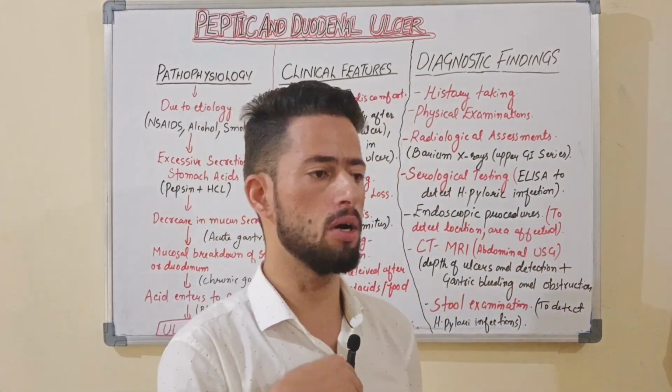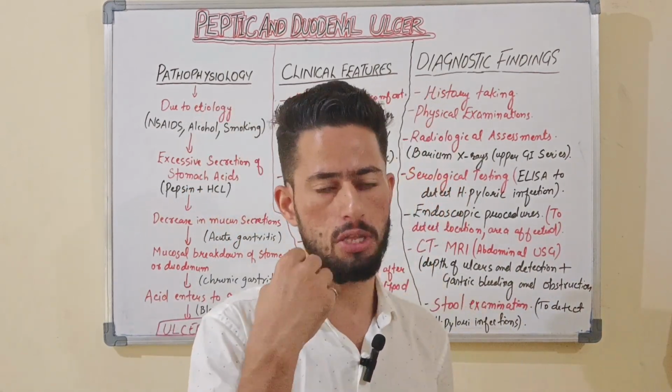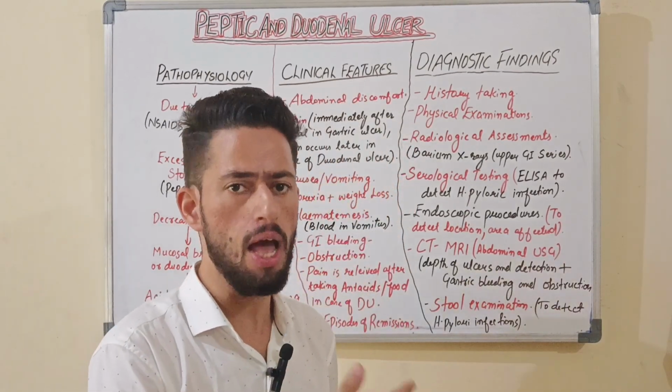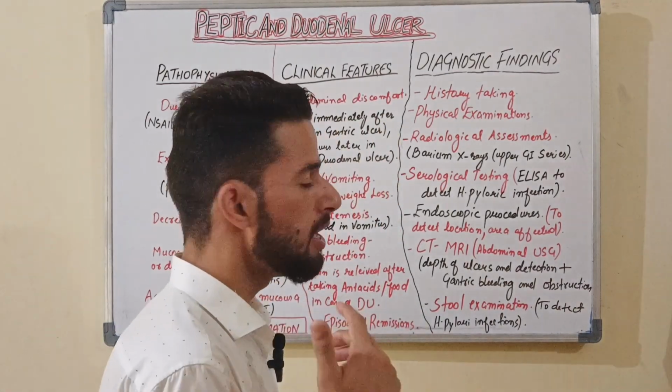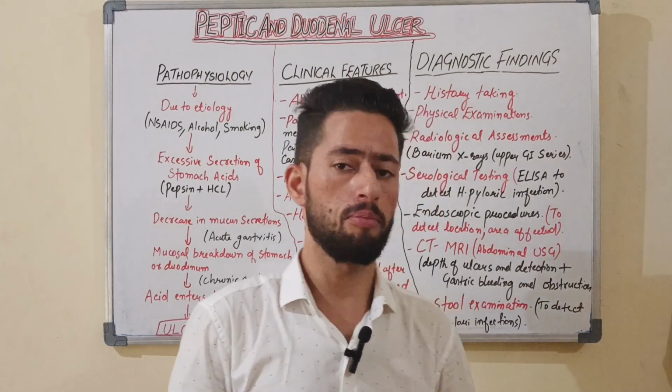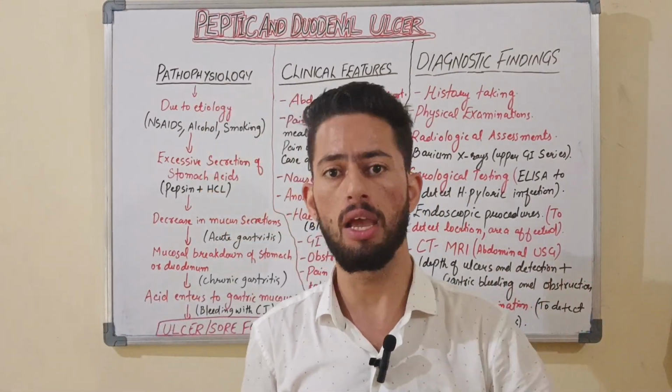A doctor is going to ingest the barium meal into the patient's stomach, so that he can assess and detect the abnormalities of the gastrointestinal tract. Okay. Then serological testing. In serological testing, mainly, it is a laboratory test, and in it we will do the ELISA test.